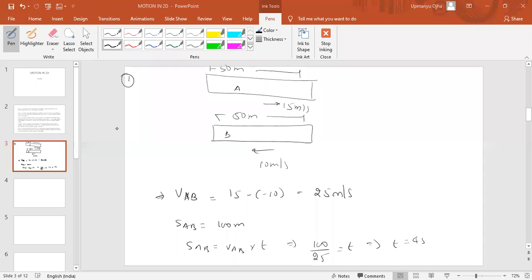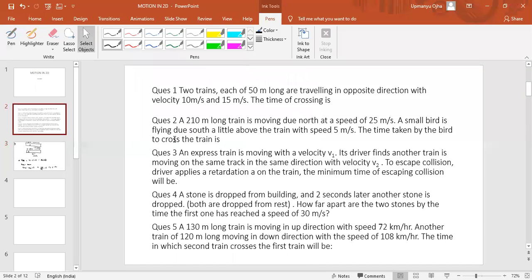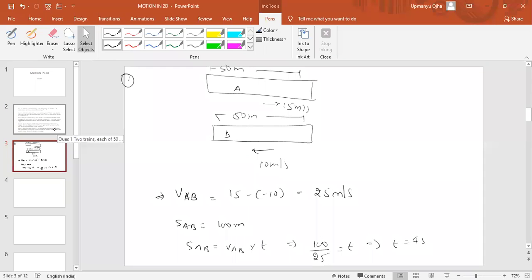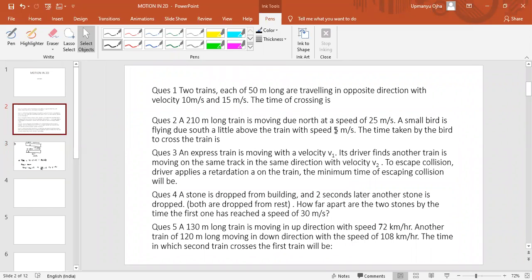Okay, now question number 2. I hope you got the first answer, that is 4 seconds. Okay, fine. So next question: a 210-meter long train is moving due north at a speed of 25 meter per second.